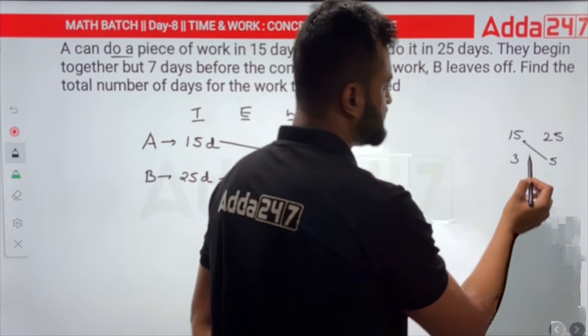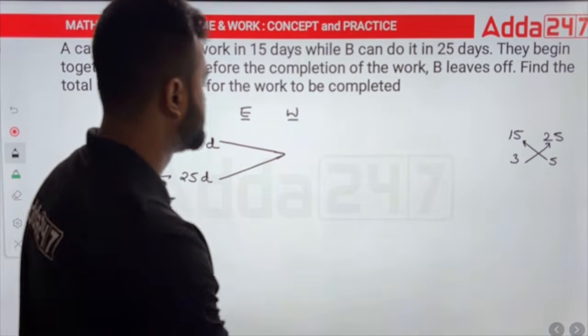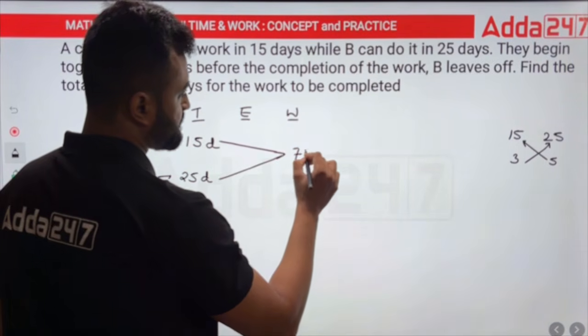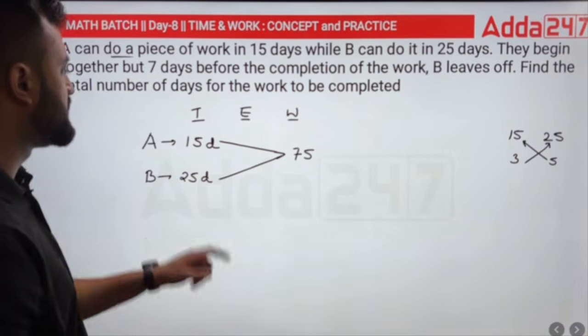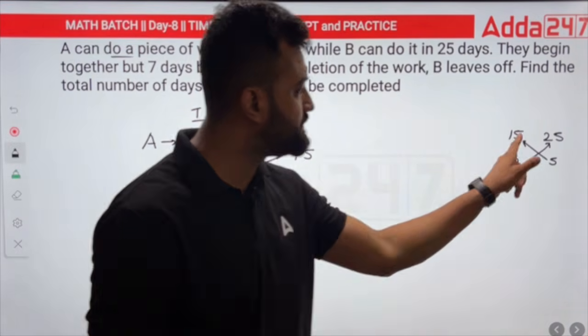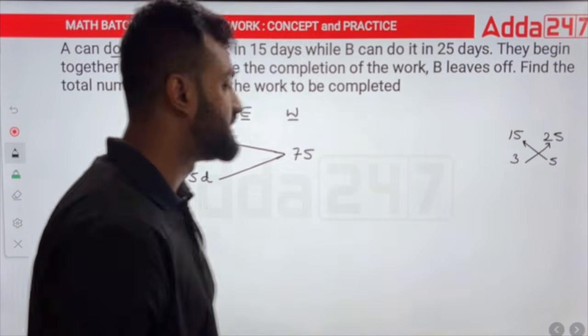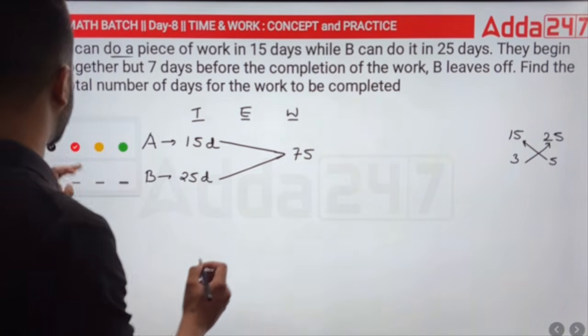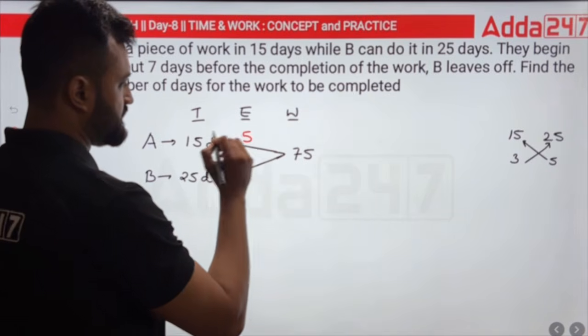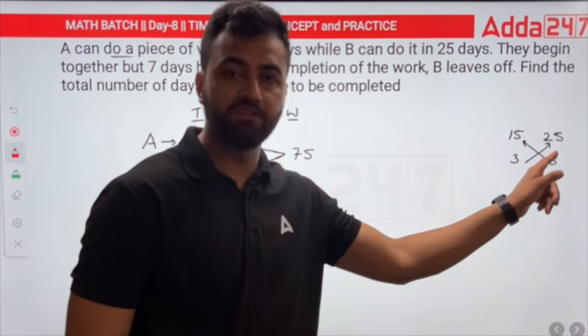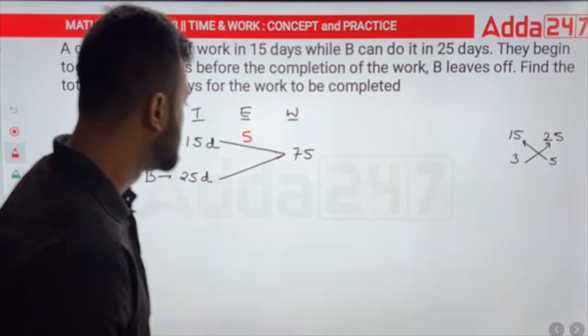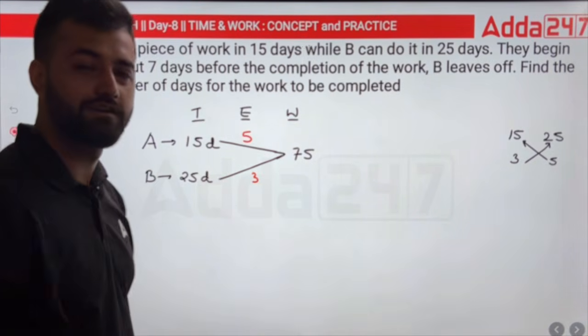Either this with this or this with this. Multiply them, you will get 75. 75 is the LCM. Done. Now what should I multiply in 15 to get 75? See, in 15 if I multiply 5, I'll be getting 75, so just put 5 out here. In 25, what should I multiply to get 75? In 25, just multiply 3. That's it, done. Okay?